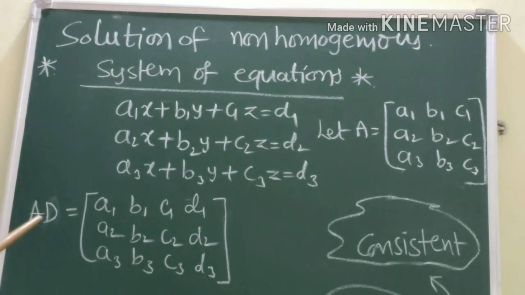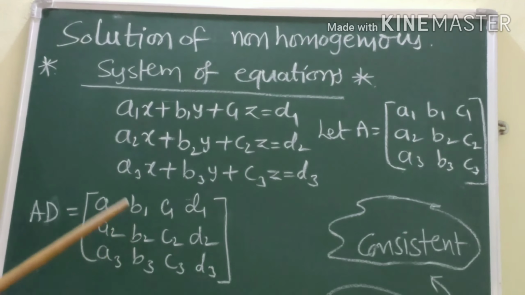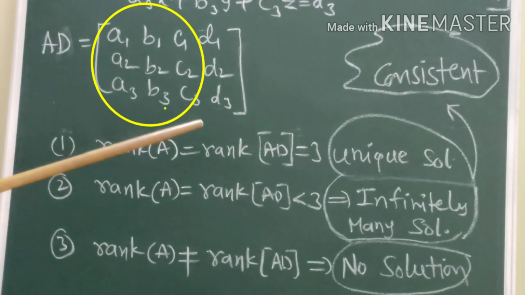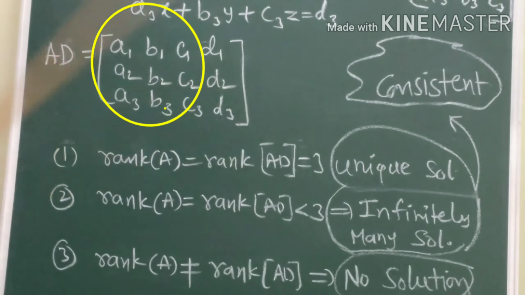We already discussed this in the Gauss-Jordan method. AD is equal to a1 b1 c1 d1, a2 b2 c2 d2, a3 b3 c3 d3, where these are the coefficients, and d1 d2 d3 are constants. Now let us see the different conditions for solutions. First of all, we have to calculate rank of A, which means rank of the coefficient matrix, and rank of AD, which means rank of the augmented matrix.